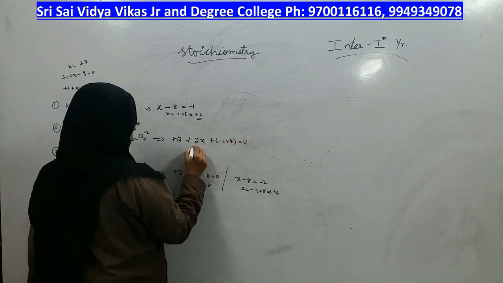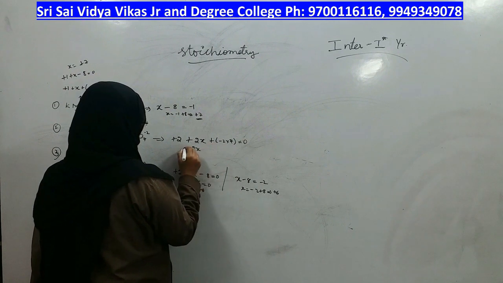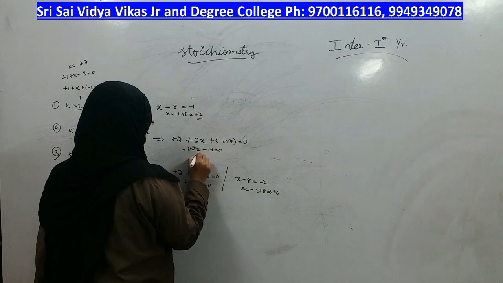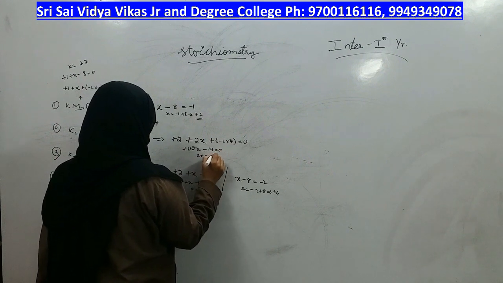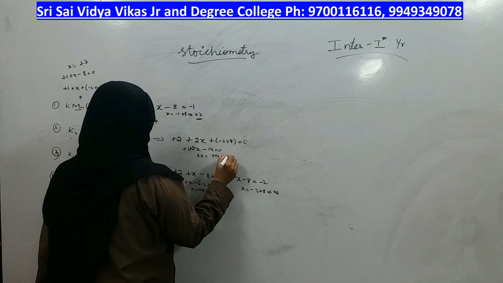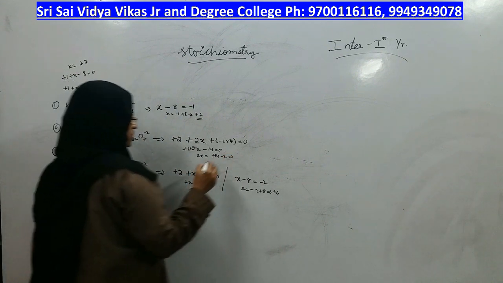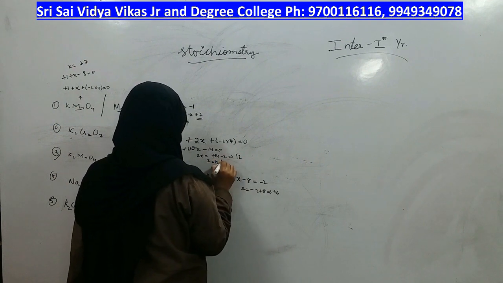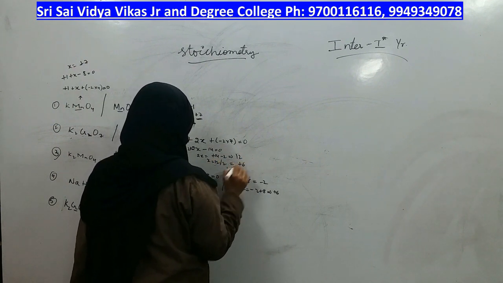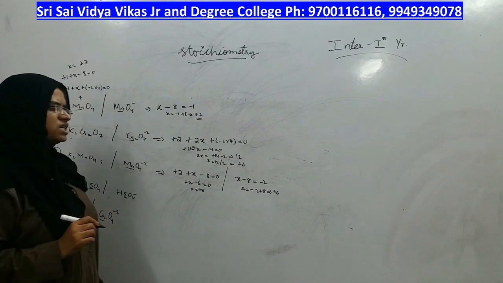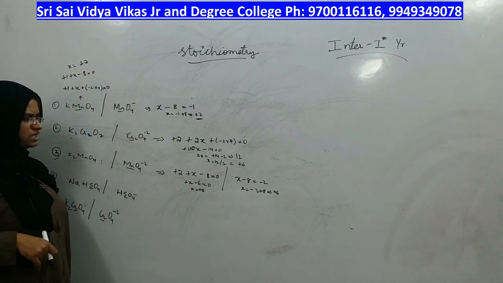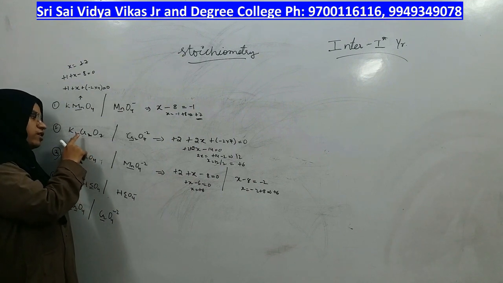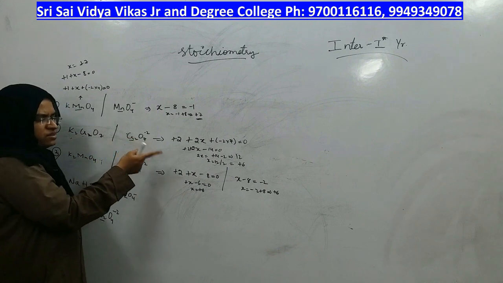No. 2x minus 14 is equal to 0. 2x is equal to plus 14, which is how much? 14. X is equal to 14 by 2, which is plus 7. On each chromium, the oxidation state is plus 6. If potassium dichromate is given, the oxidation state of chromium is found by this method.